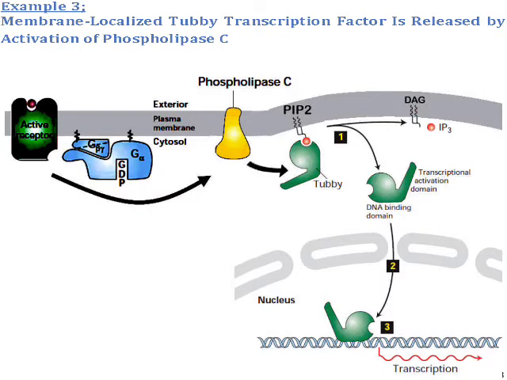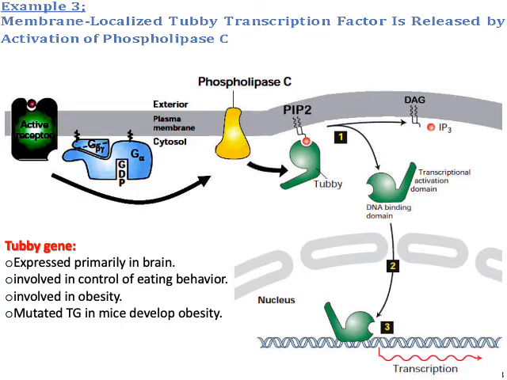Tubby is characterized by having two major domains, a DNA binding domain, which enables this protein to bind to the DNA, and a transcriptional activation domain that enables this protein to initiate transcription of specific genes. So once the Tubby protein is liberated from its binding with PIP2, it will be recruited into the nucleus, bind to the DNA and initiate transcription. This Tubby gene is actually expressed primarily in the brain and has been involved in control of eating behavior, and as well in obesity. They found that mice with a mutated Tubby gene develop obesity.